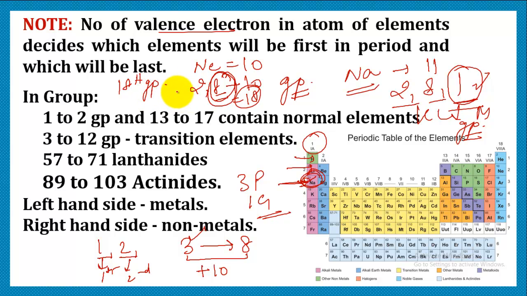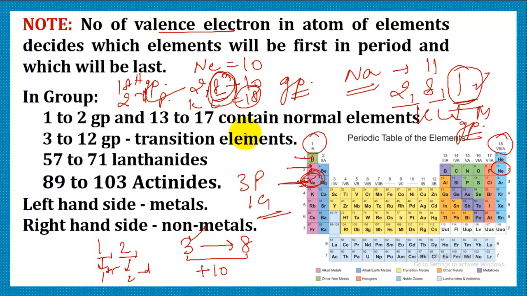Now let us find the period. The number of shells is 2, so it belongs to the second period. Let's mark this as the second period and this is neon, that is the 18th group and the second period. So this is how you can make out the position of different elements.